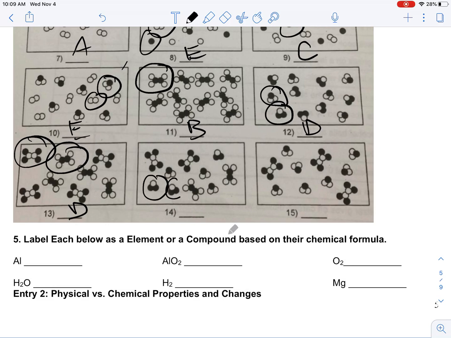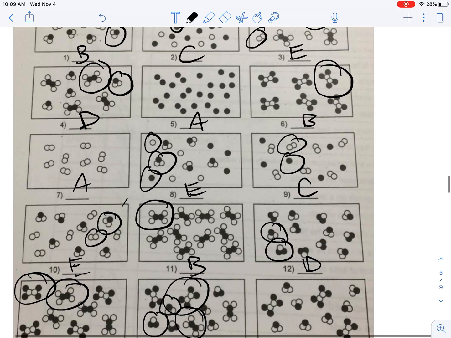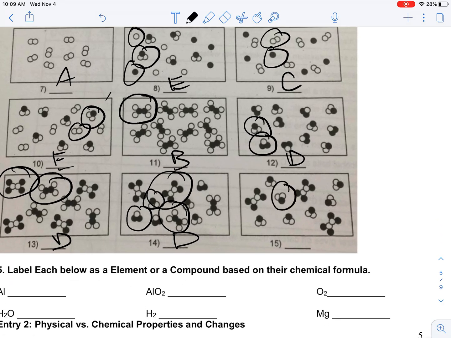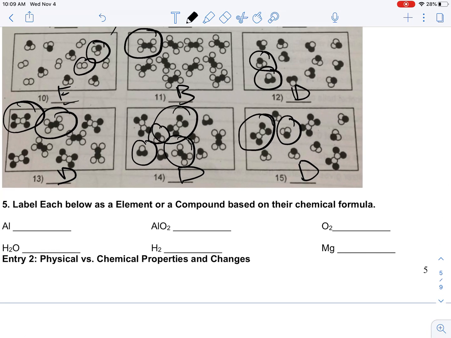Here I have a compound and compound. 2 different compounds here. There's another compound. There's another compound. It's a mixture of compounds. That's letter D, I'm pretty sure. Yep. And then here I have one compound. I have a different compound. So I have a mixture of compounds. Again, that's letter D. All right.